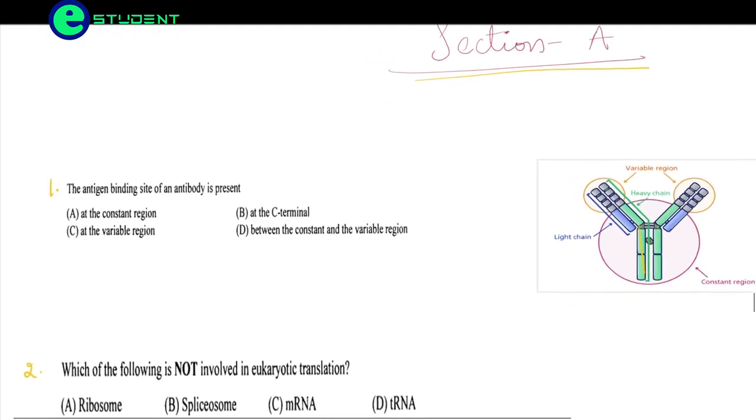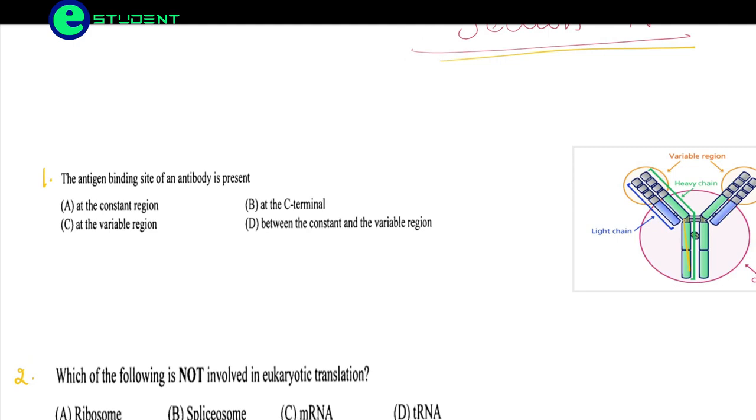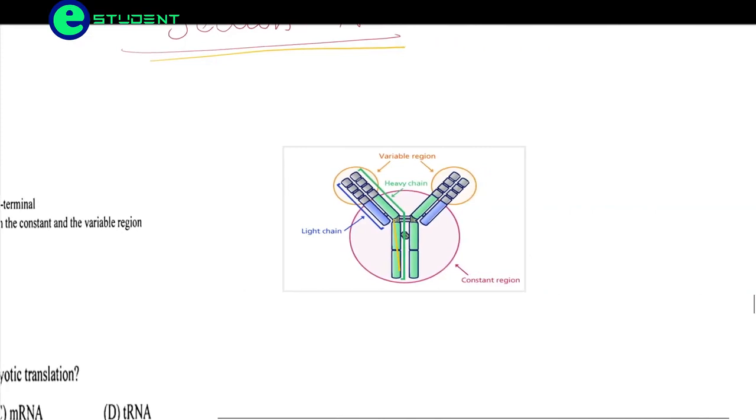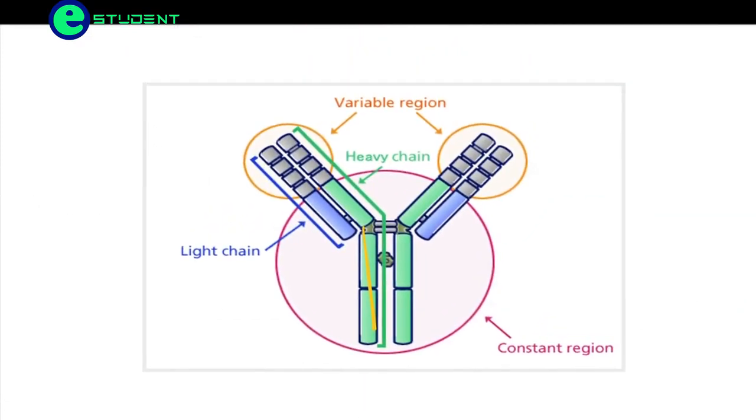So the first question is, the antigen binding site of an antibody is present... So let's see. This is the antibody structure. Every antibody has a heavy chain and a light chain. This is a light chain. The lower part of the antibody, the light chain and the heavy chain, is the constant region. That means it is present in every antibody.